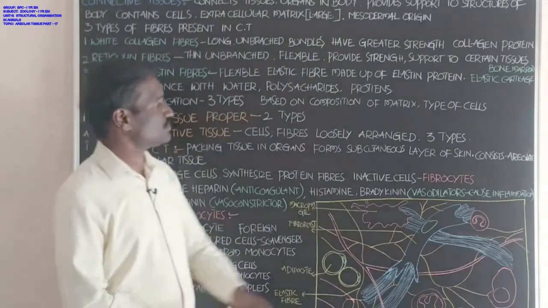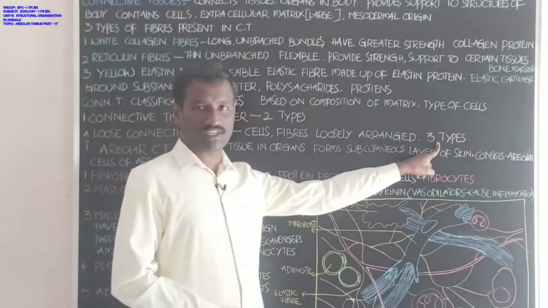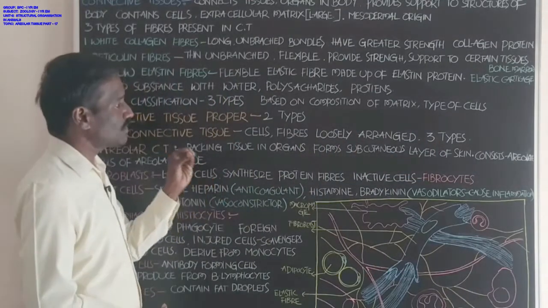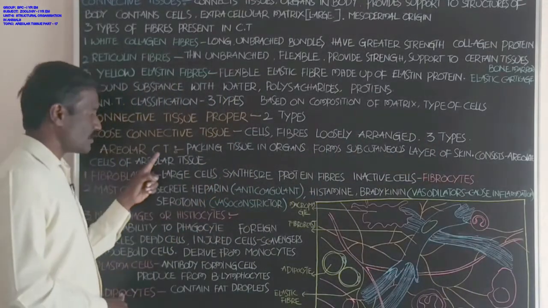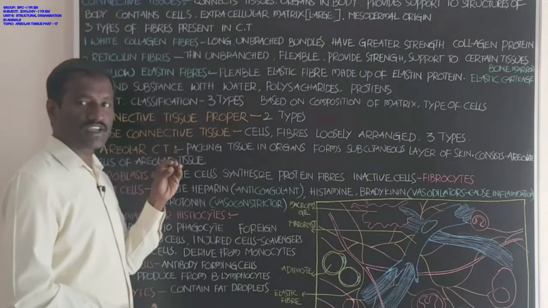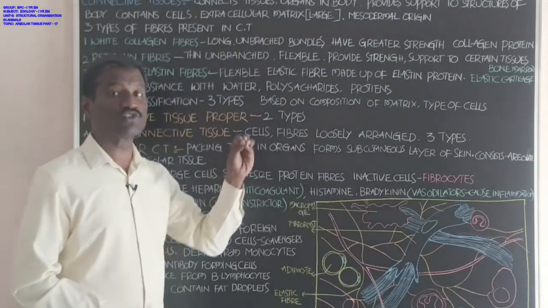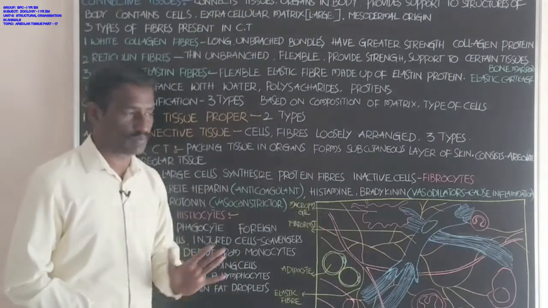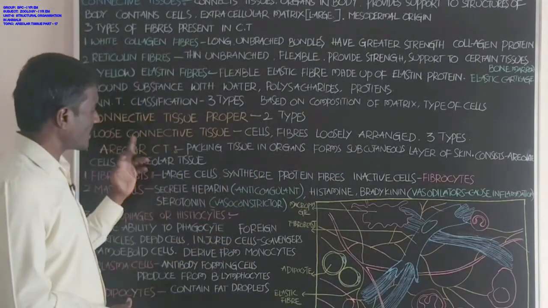Loose connective tissue is divided into three types. First one is areolar connective tissue. Second one is adipose connective tissue. Third one is reticular connective tissue. This first one, areolar connective tissue.